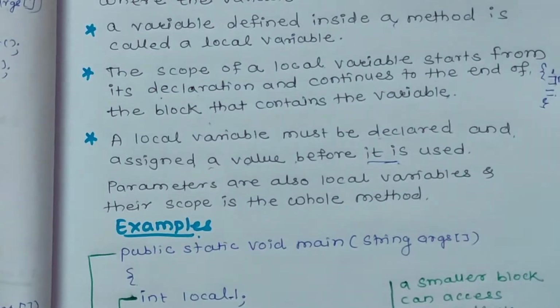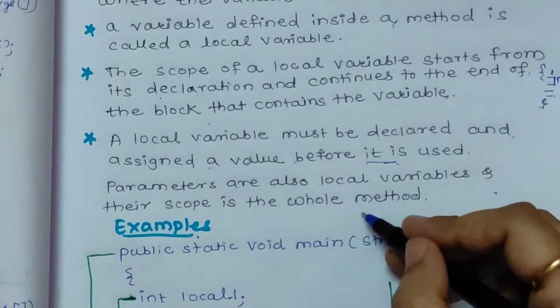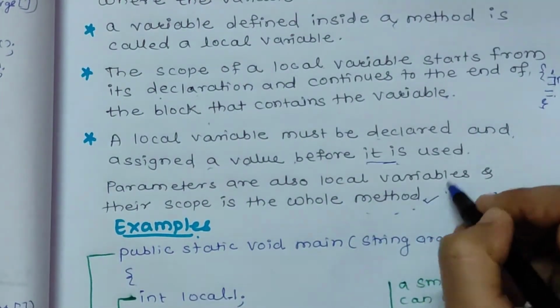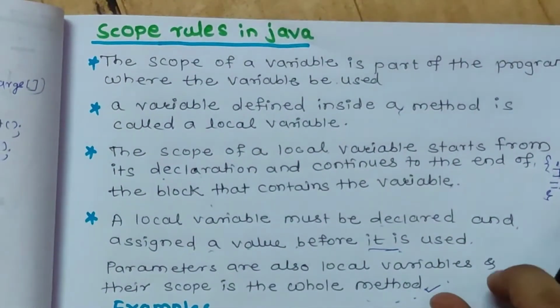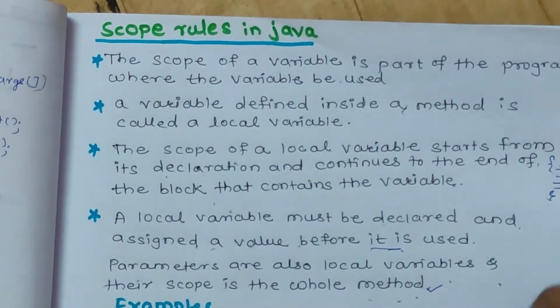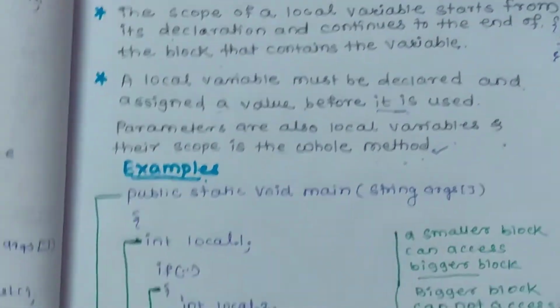And parameters are also local variables and their scope is the whole method. So these are some rules. We call them scope rules in Java, and this will be made clear with the help of an example.